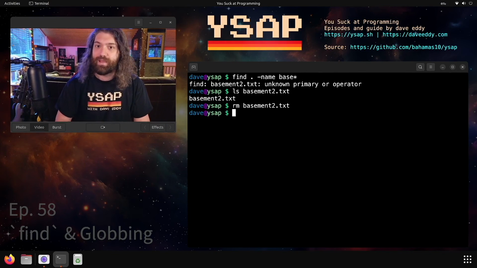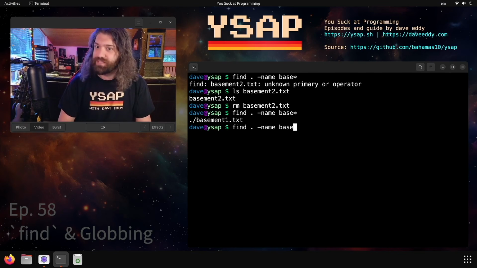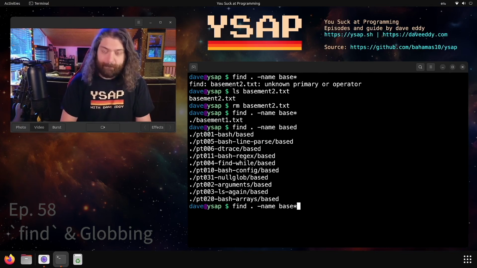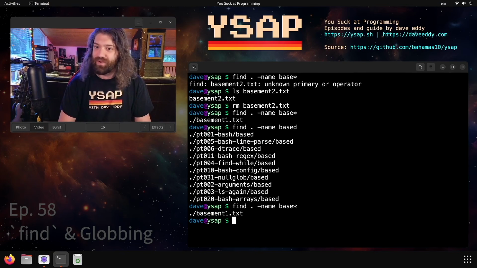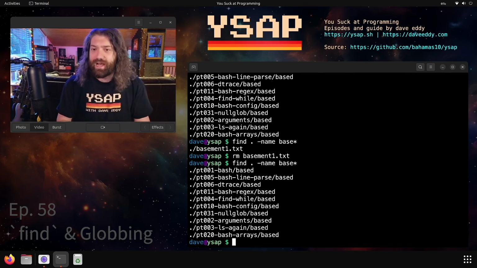Let's go ahead and delete that. Let's rerun that find command. And what happens? We just get one file. This should match more, right? We search for based. It should be matching all of these, but it's not. So what's going on here? Why is this file here? Let's go ahead and remove basement1.txt and let's reassert that this works. Okay, now it works. So what's going on there?